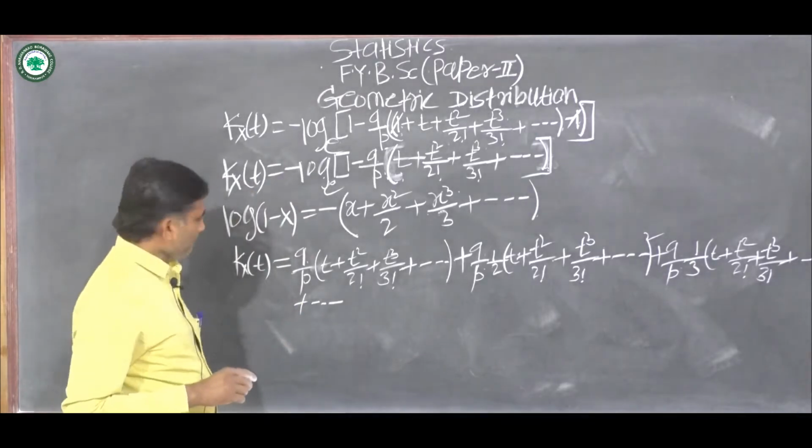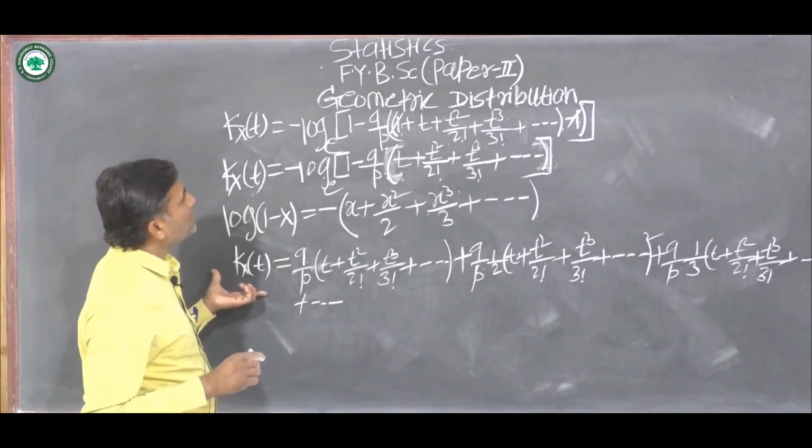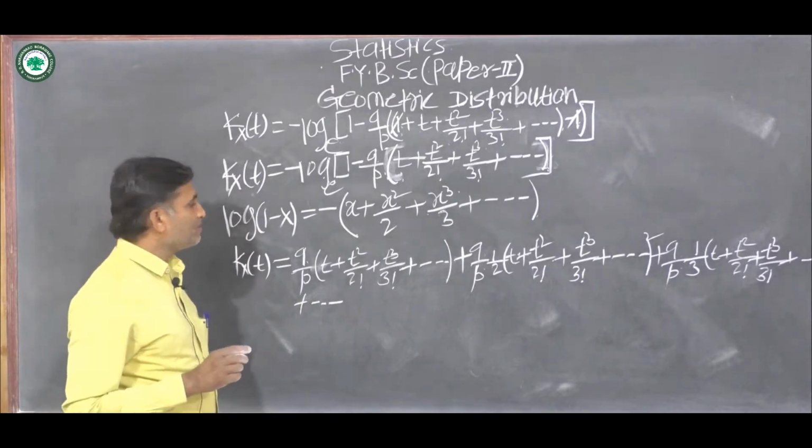This is the cumulant generating function of geometric distribution.